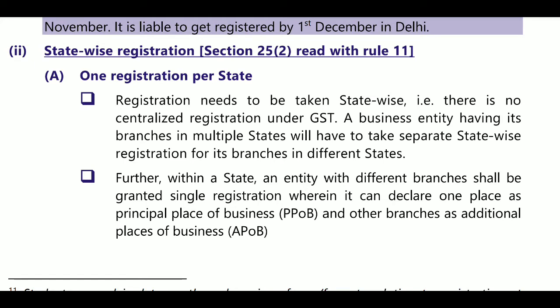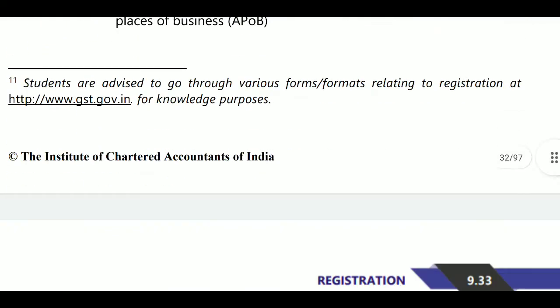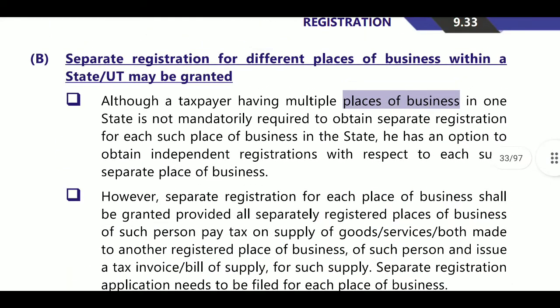And if you are in one state, if you want to take other places as a place of business, then one principal place of business is required and all the remaining are treated as additional places of business. Next, separate registration for different places of business within a state or UT may be granted. Although a taxpayer having multiple places of business in one state is not mandatorily required to obtain separate registration for each such place of business in the state, he has an option to obtain independent registration with respect to each separate place of business.